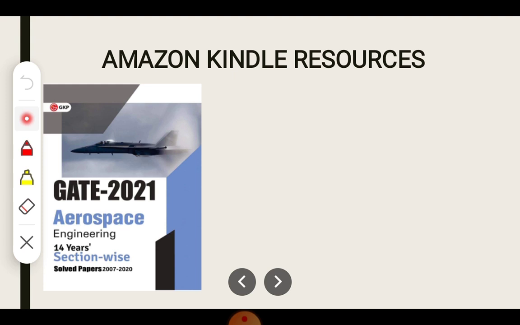And this book is written by alumni of IIT, a group of IITians, like 3 IITians. I don't remember exactly their names.